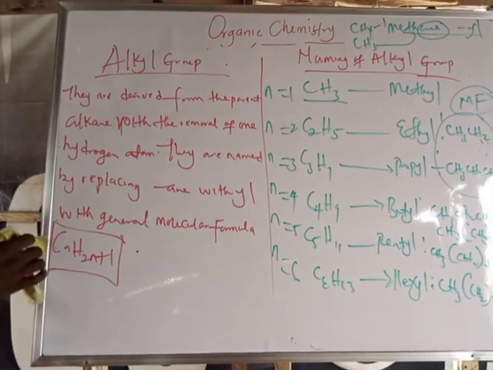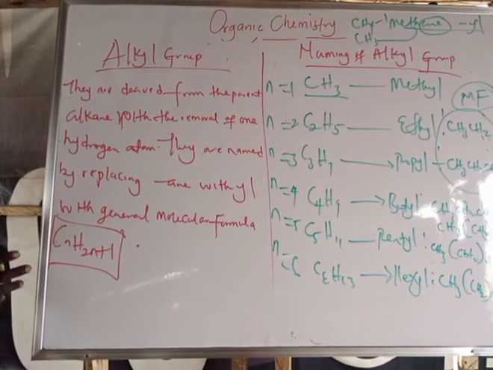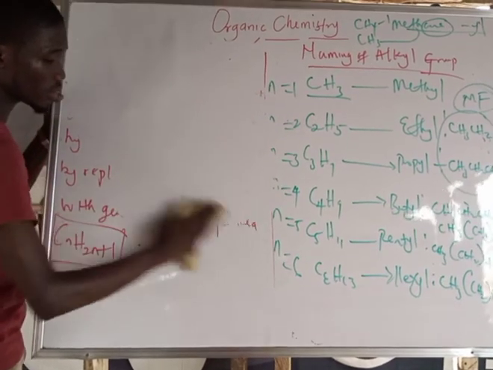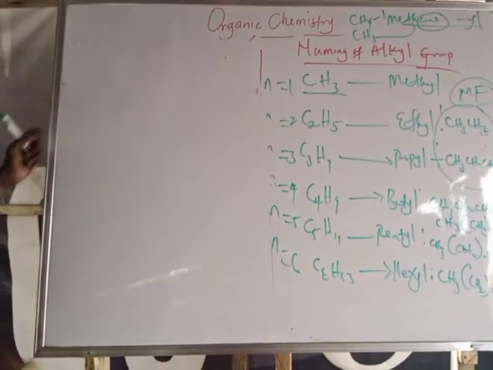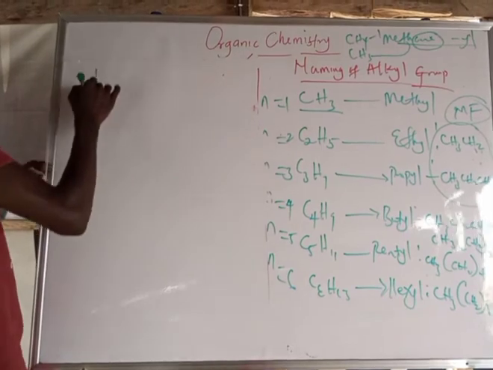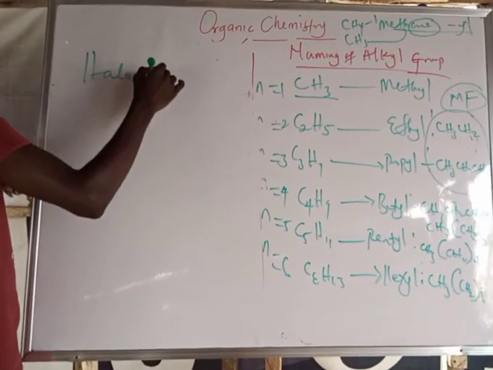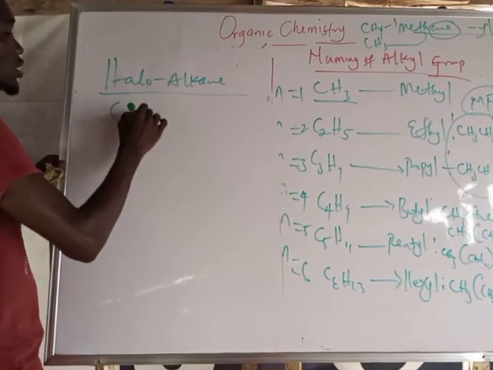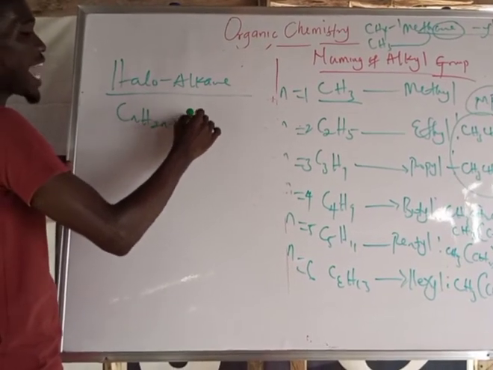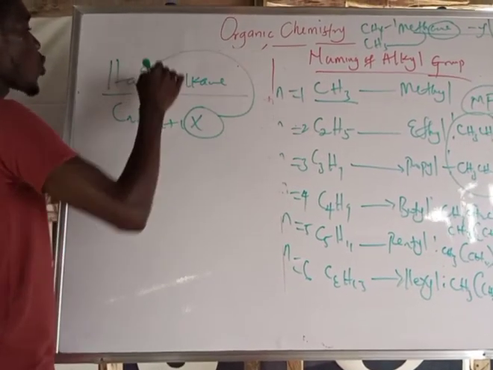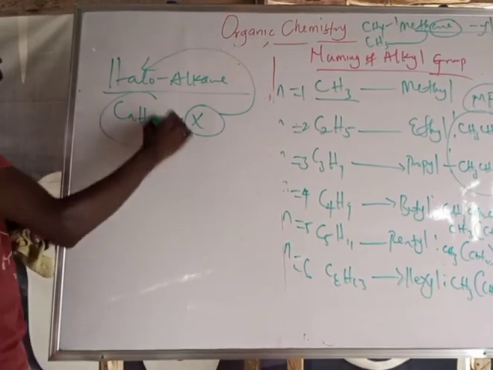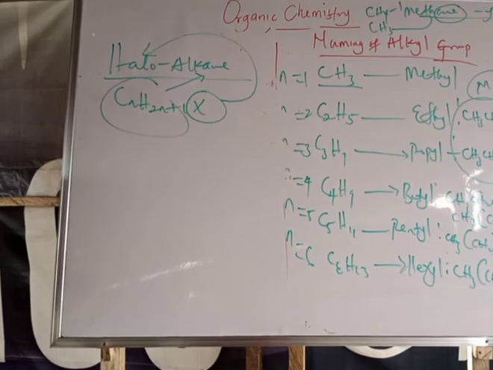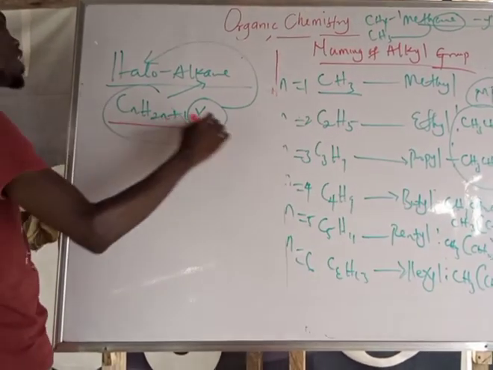So the next one, again, which you ought to know, is called haloalkane. Some call it alkyl halides. So I call it haloalkane. The formula for this is CnH2n+1X. This X is the halogen, while this is the alkyl. And here, what are the halogens? We should know. Please don't forget this particular formula.